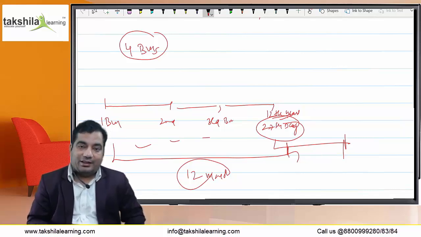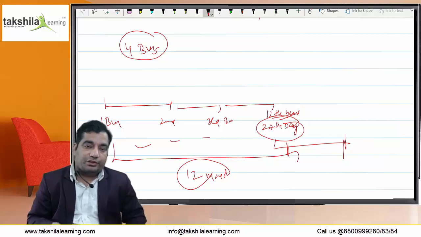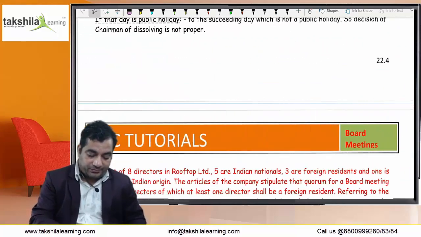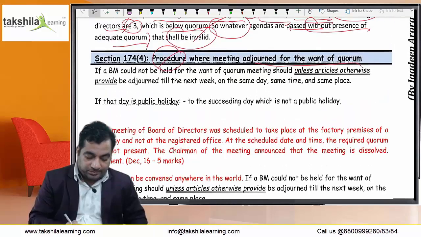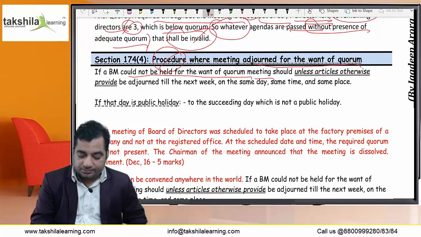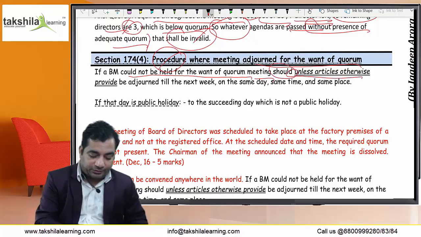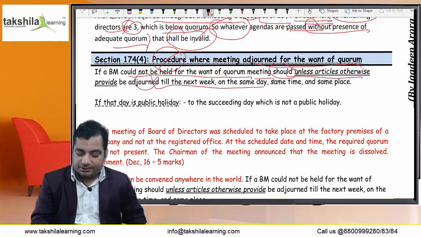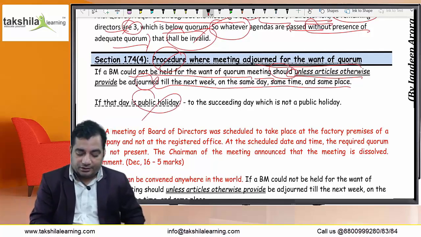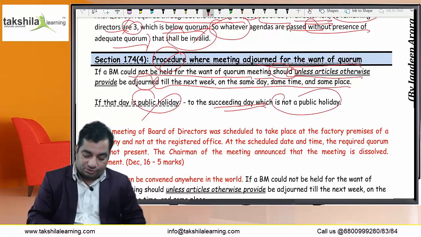The last meeting was convened properly within the same year but could not be held due to the want of quorum, then there is no violation. Right? This says that if a BM could not be held for the want of quorum, the meeting should, unless the articles provide otherwise, be adjourned till the next week, same day, same place, same time. If that day is a public holiday, then to the succeeding day which is not a public holiday.